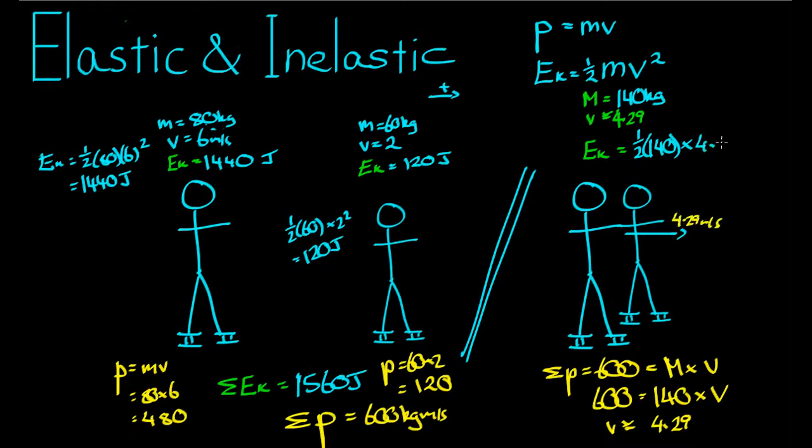So 0.5 times 140 times 4.29 squared comes to 1,288. You might have a little bit of a different answer depending on the approximation you've used there. Thereabouts. So the net kinetic energy at this instant was 1,560, and the net kinetic energy over here is less.